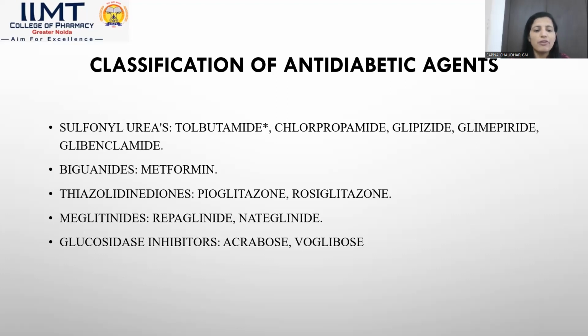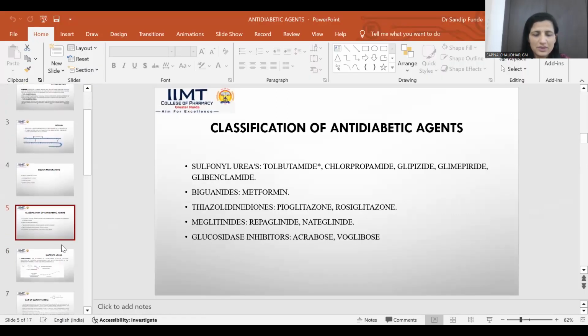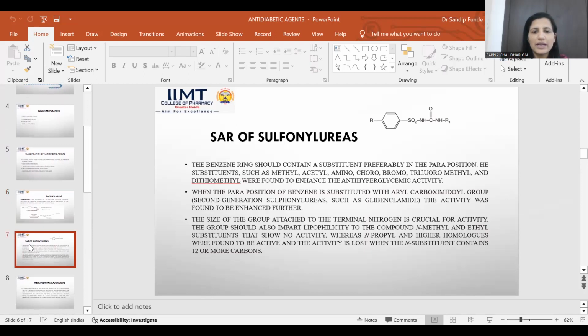Various positive ions are present in the beta cells where the insulin is produced. So it leads to an increase in the level of insulin. This is the basic mechanism of the sulfonylurea category drugs.